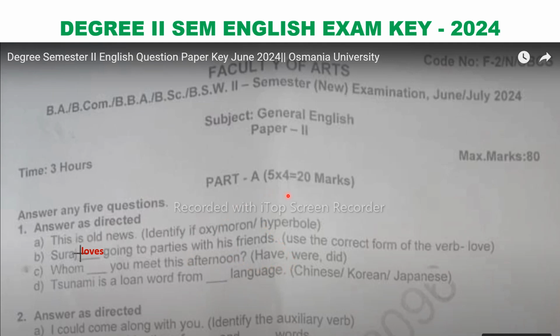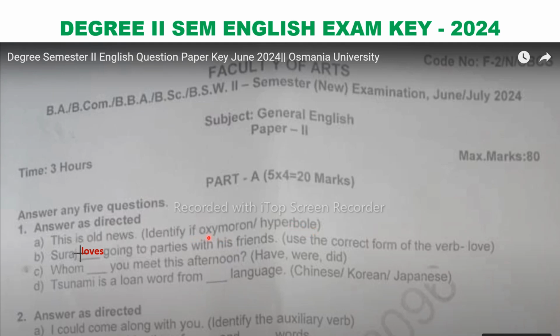As you all know, in part A you are supposed to answer 5 questions out of 8 questions. First question, answer as directed. A, this is old news. Identify if oxymoron or hyperbole. The sentence itself has no grammatical or logical meaning.